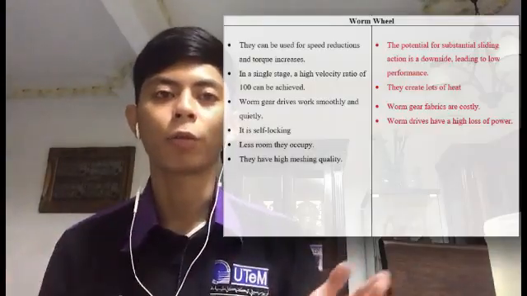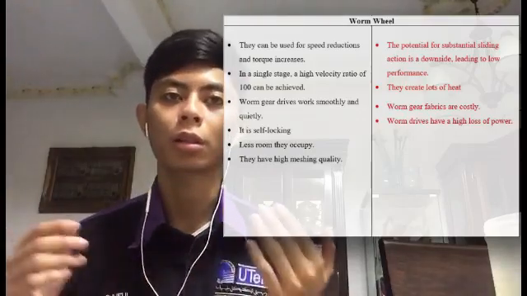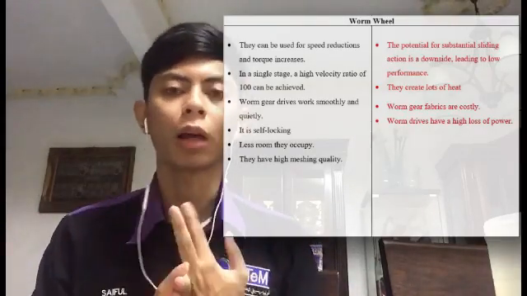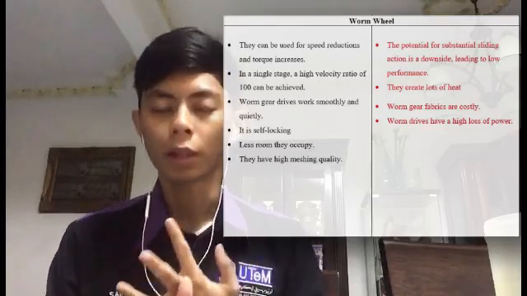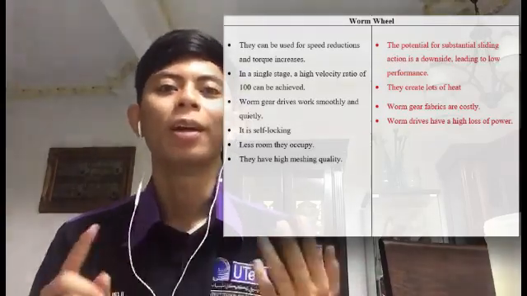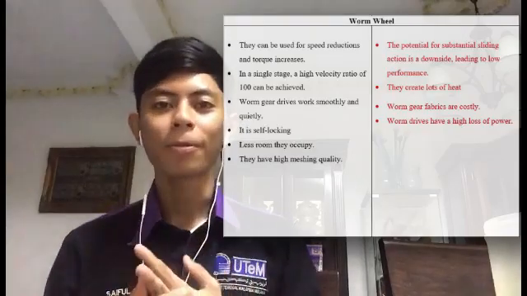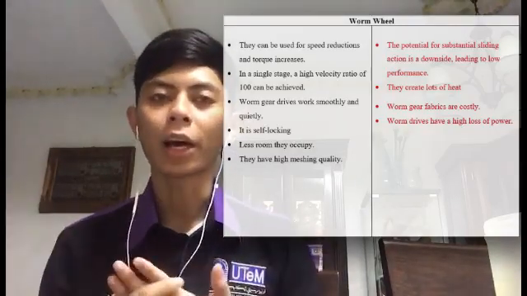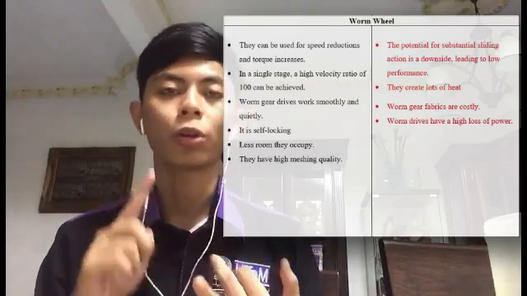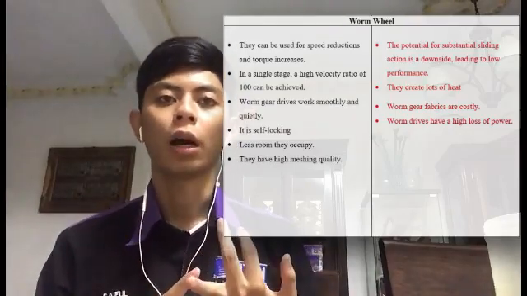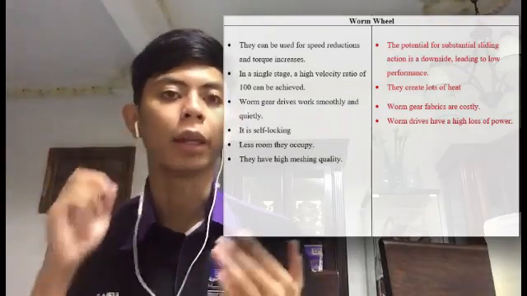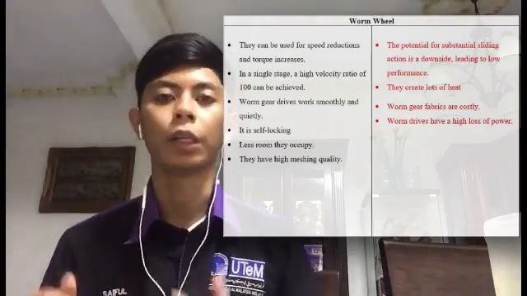Okay, we move to the worm gear. The advantages of the worm gear are that it is self-locking, it occupies less space, and it has meshing effectiveness. The disadvantages of the worm gear are that the materials are expensive, it has low efficiency due to the sliding action in the system, and it produces a lot of heat in the system.